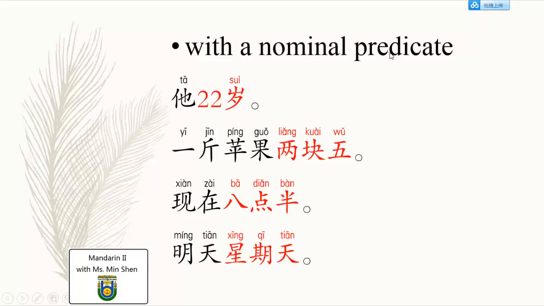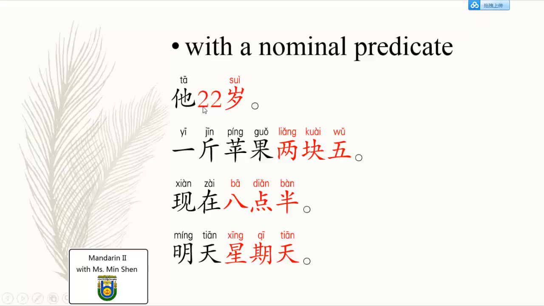Next one, nominal predicate means nouns can work as predicate. Then what kind of nouns can work as predicates in Chinese sentences? Basically, if the noun is most of the time about numbers, they can work directly as predicates in Chinese sentences. You don't have to apply the verb to be, or 是, together with these nouns.